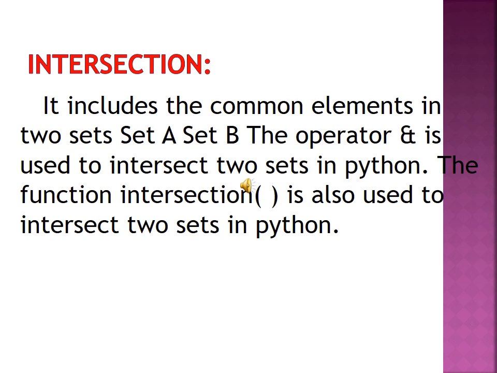Easy only. First, what is that? You should know this concept. It includes the common elements in two sets. The operator AND is used to intersect two sets in Python. The function intersection is also used to intersect two sets in Python.